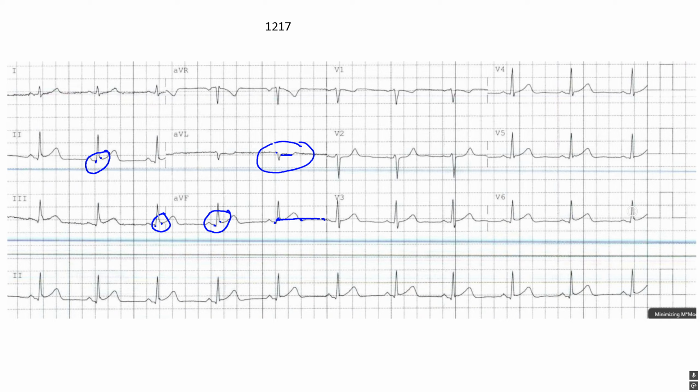And again, over here in the lateral leads, you can see in V6 as well, same issue, we have this J-point deviation. Same thing over here in V5 as well. Is this overall interpretation, is this an infarct? Same thing. Not necessarily. There's not enough to qualify based on the recommendations as we talked about before.